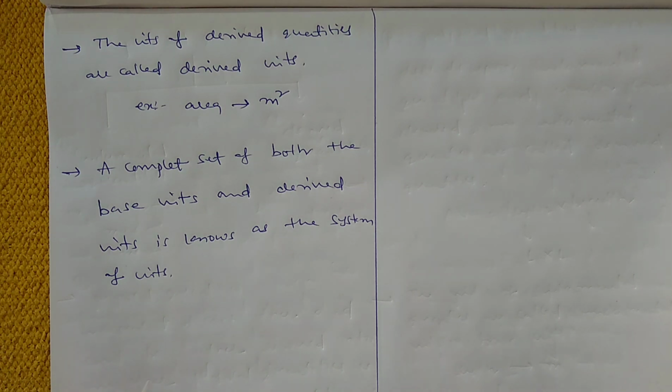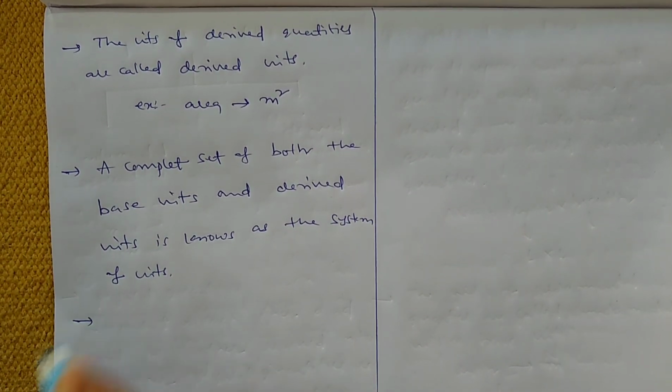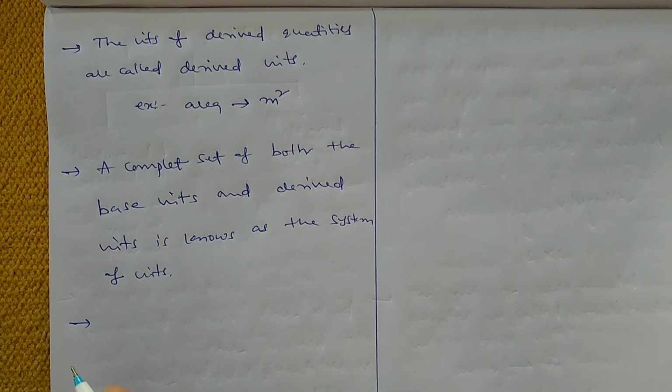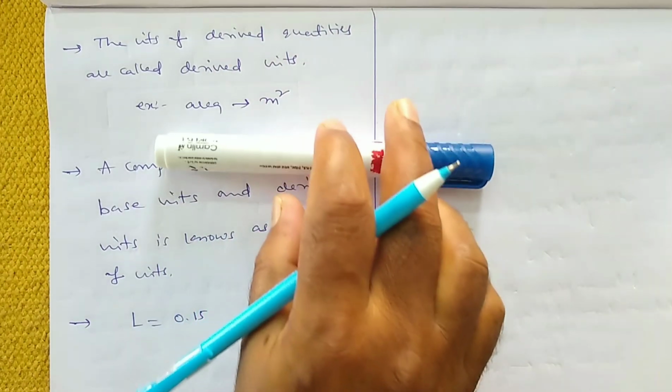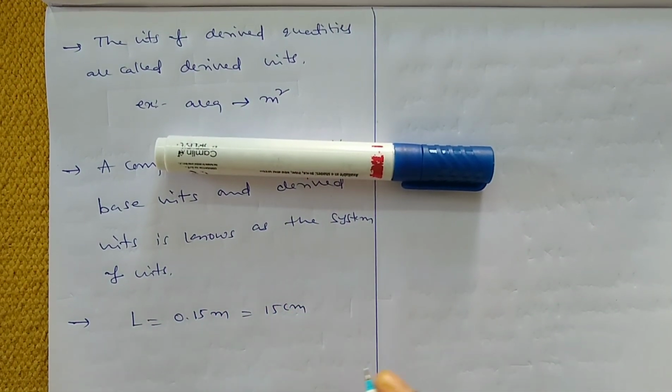And when you are using a unit, that unit should be universal. Suppose length is equal to, just now we measured the length of this marker, that is 0.15 meter or 15 centimeter.